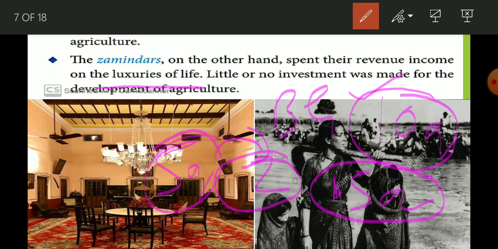In this way, suppose the farmer is only able to produce 60 quintals, he is left with only 1 quintal. And sometimes at the time of famine they are not able to do any level of production, and still they have to pay.